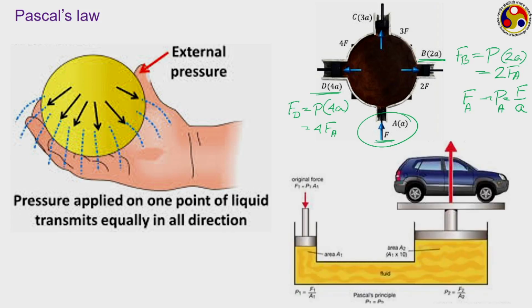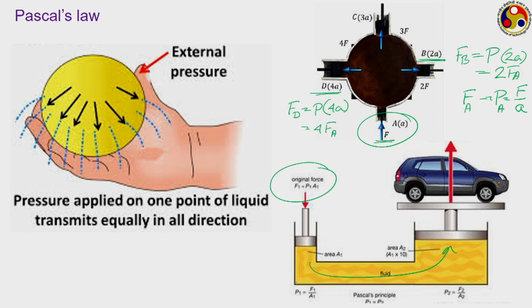One possible application: you must have seen hydraulic jacks, where you have 2 connected cylinders filled with certain fluid, generally liquid. On one of the cylinders, which has a smaller diameter or smaller cross-section area, we put some kind of force like this, and that gets transmitted through the fluid body into the piston on the other cylinder, where the area is much larger. Accordingly, there is a magnification of the force despite pressure remaining the same, and we can use that for doing much heavier work, just like lifting a car.